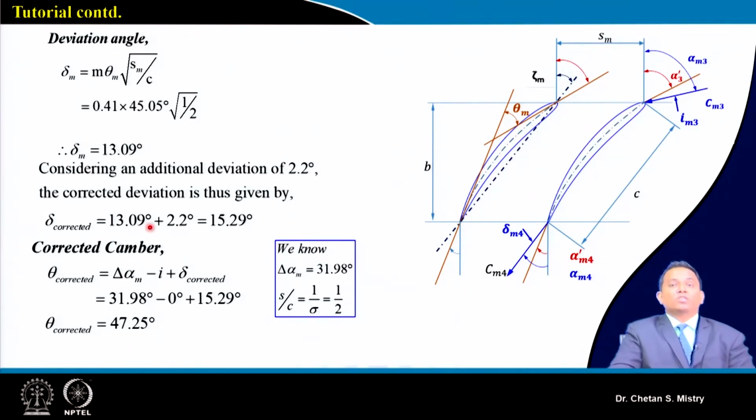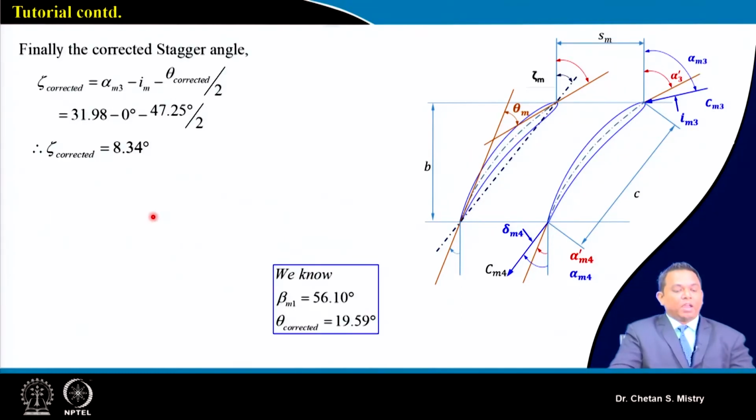Same way, based on this corrected deviation, we need to calculate what will be our corrected camber, and this camber is what we are using in our design program for making of aerofoils. We need to be very careful about this. Now based on that, we need to set our blades, that is called setting angle, or what we say as stagger angle. So this stagger angle for the blade is coming to be, say, 8.34 at the mid station.